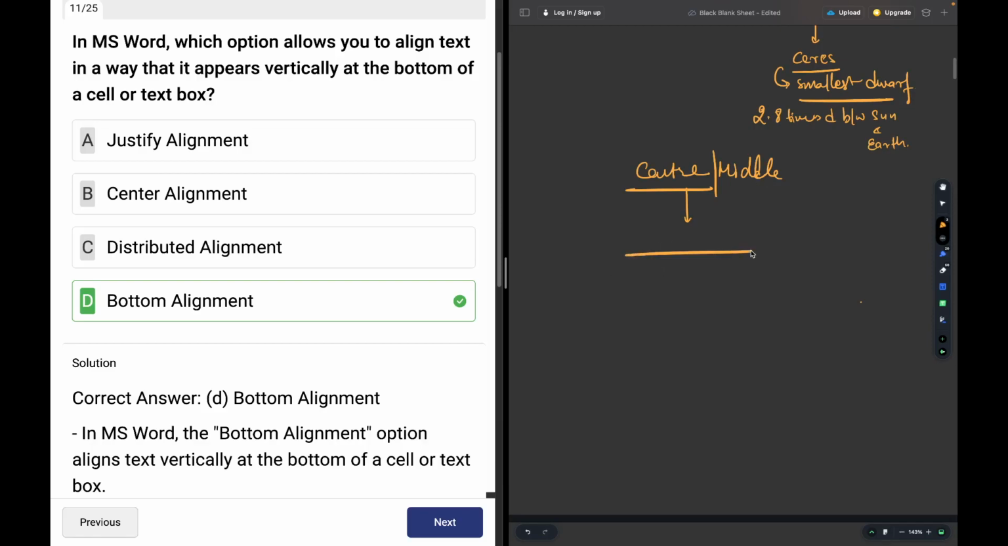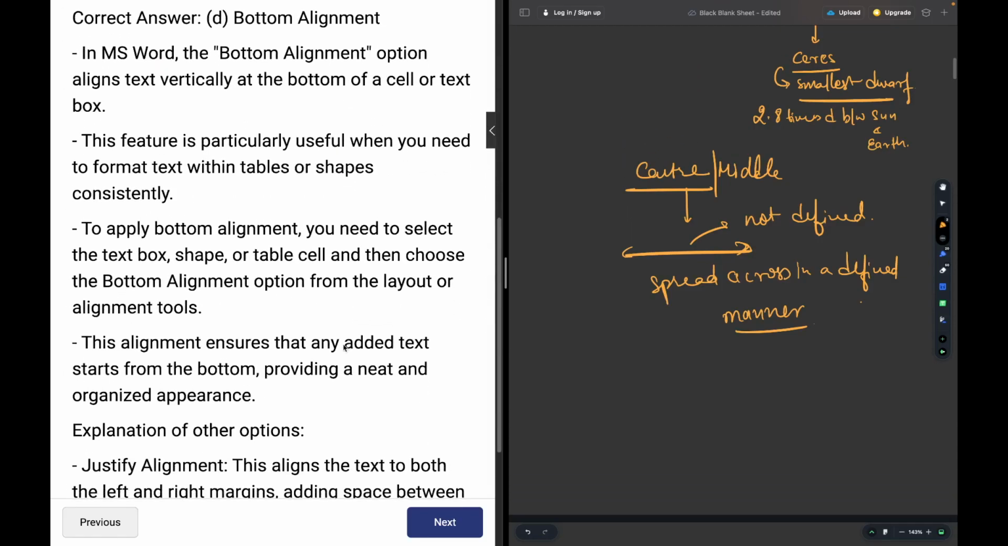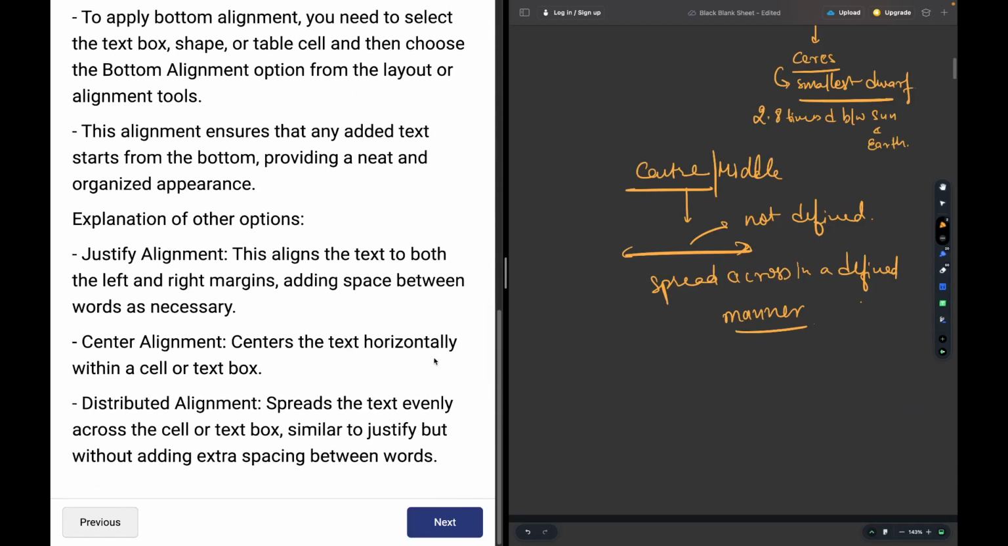The distributed alignment means it is spread across. Justifying alignment means it is spread across in a defined manner. Distributed is spread across but not in a defined manner. So bottom alignment means bringing it down to the bottom. Please read everything else.